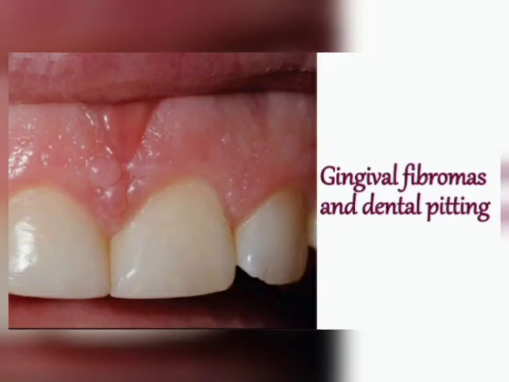This is the picture where gingival fibroma and dental pitting are shown together. So what is gingival fibroma? Gingival fibromas are fibromas, that is, fibrous tumors which occur in the gum. That is why it is known as gingival; gingiva means gum. Along with that, you will get the enamel pitting, or you can say dental pitting, the same thing. So this picture is showing the gingival fibroma and dental pitting.